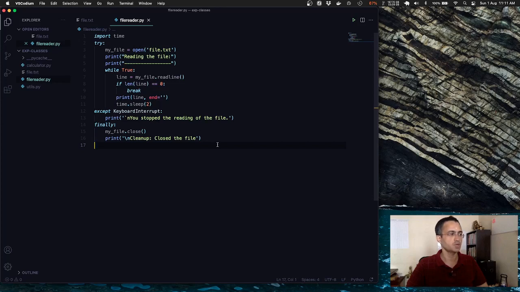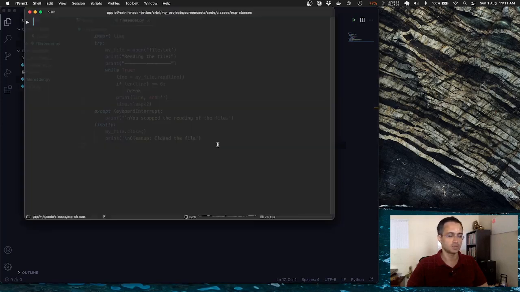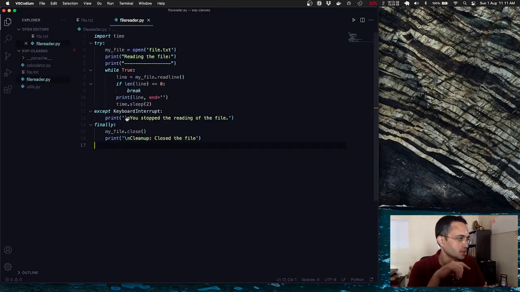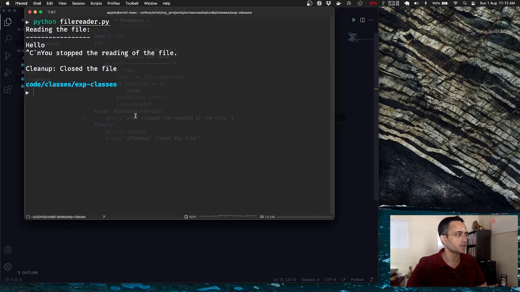Now we will try to do the control C interrupt. So I read one line, and then you see that the control C came through, and as soon as we got control C, okay, so here I put this. I actually wanted to put this. So let me just run it again.